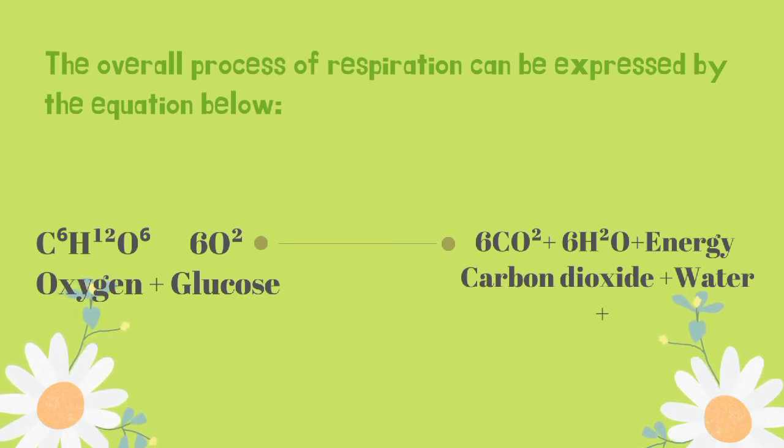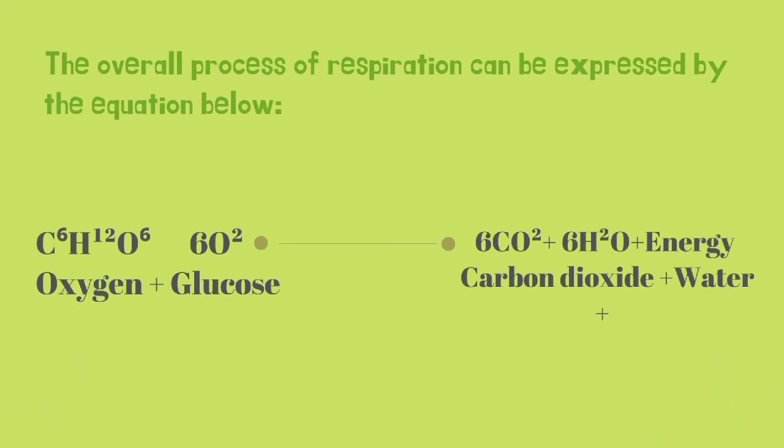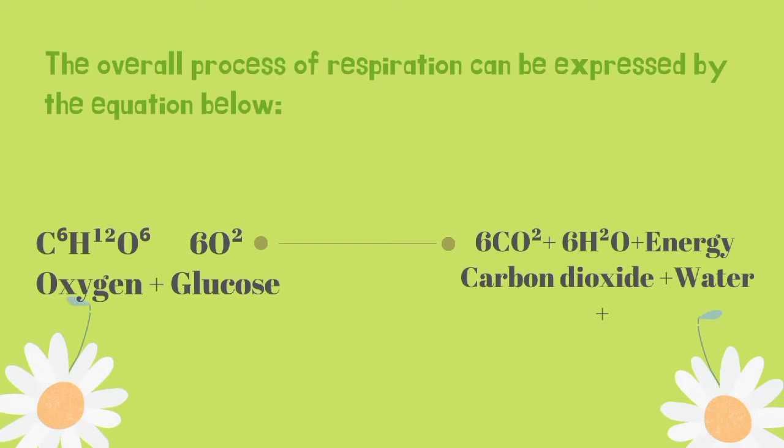C6H12O6, glucose, plus 6O2, oxygen, gives 6CO2, carbon dioxide, plus 6H2O, water, and energy.